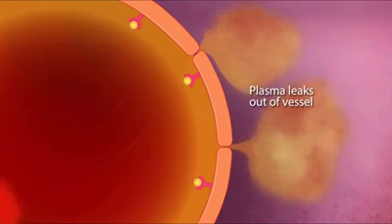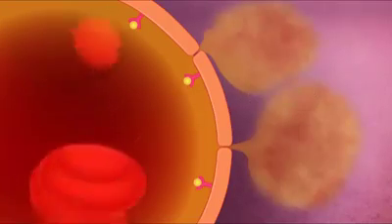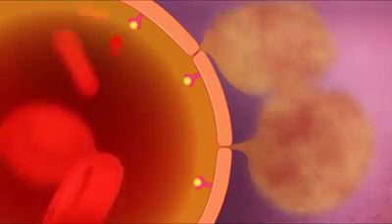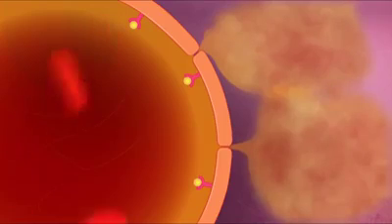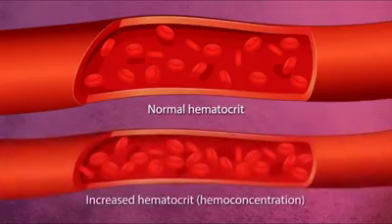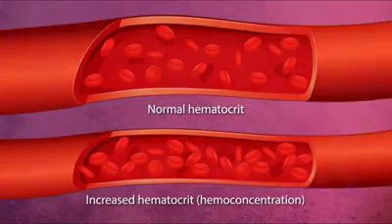The integrity of the blood vessel wall is altered in such a way that although plasma leaks from the blood vessels, the red blood cells are too large to pass into the tissue. This causes an increase in hematocrit, also referred to as hemoconcentration. A patient will show a progressive increase in hematocrit level beginning 3 to 4 days after fever onset.